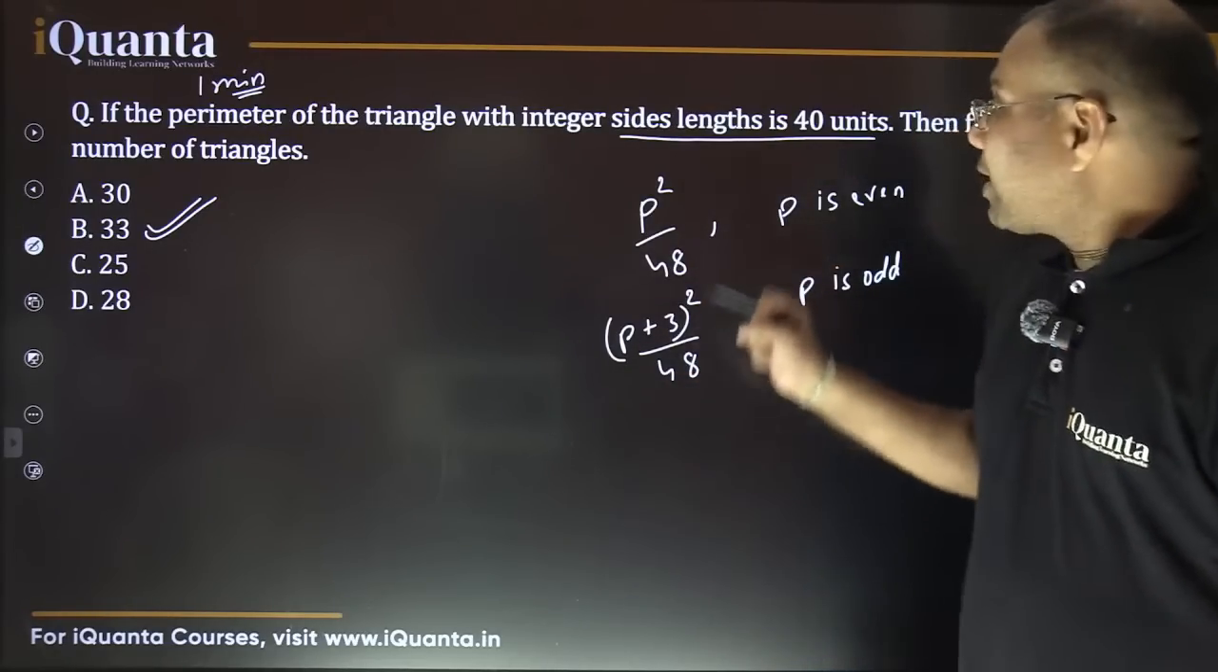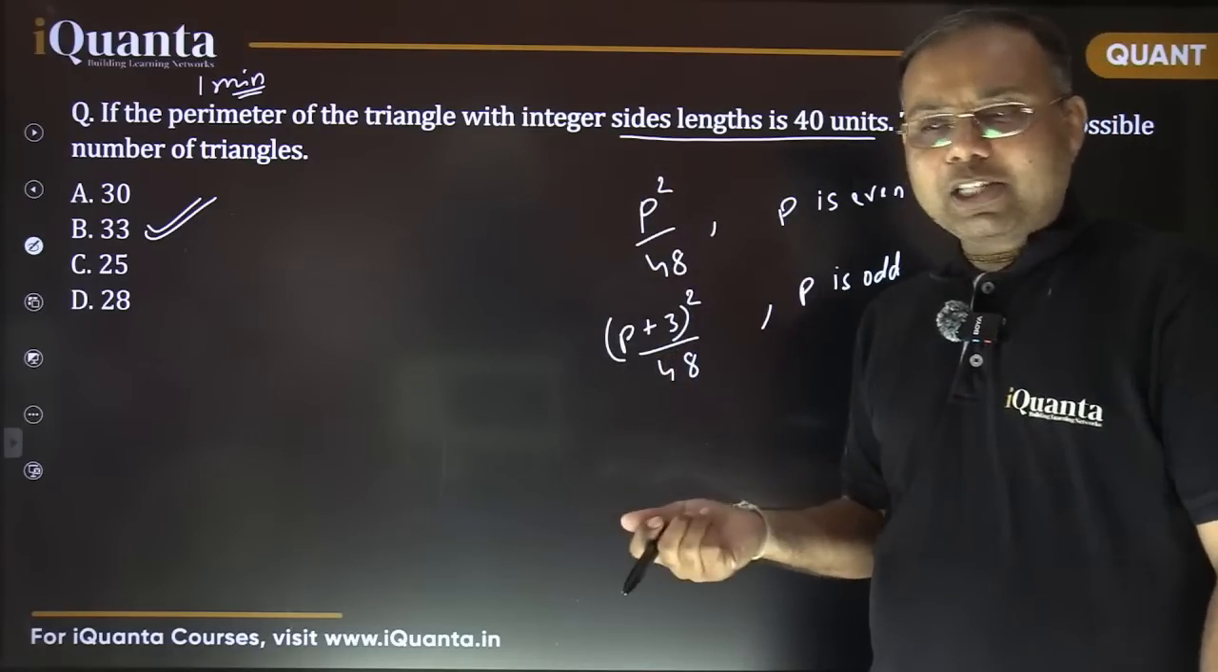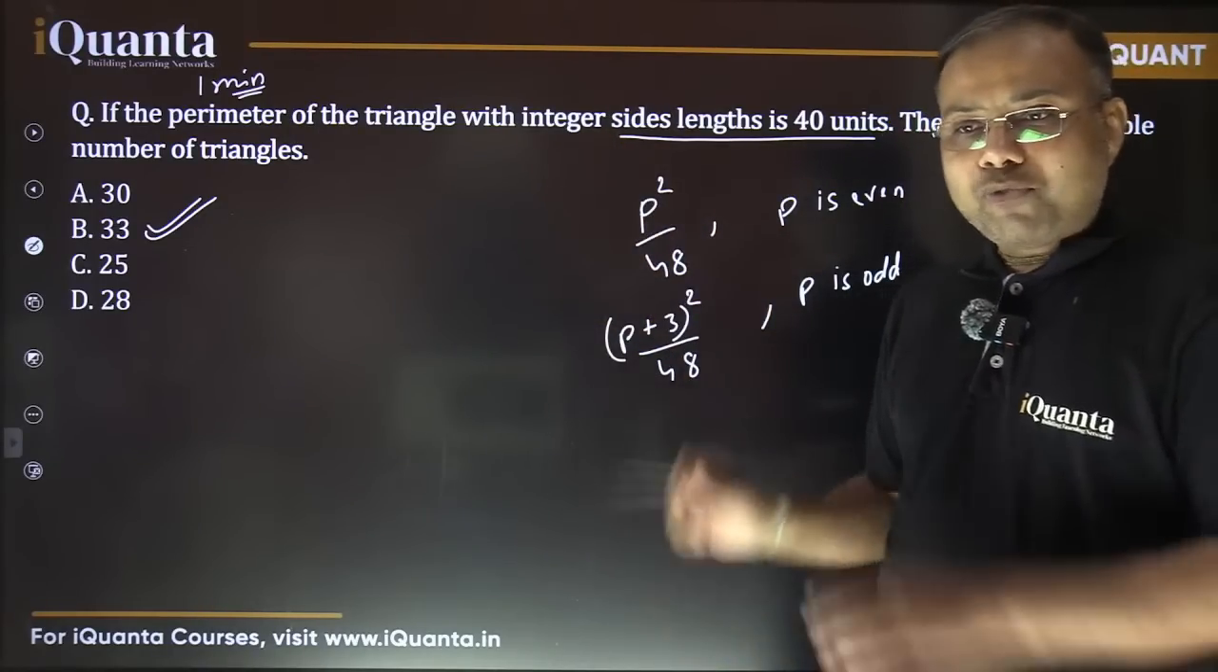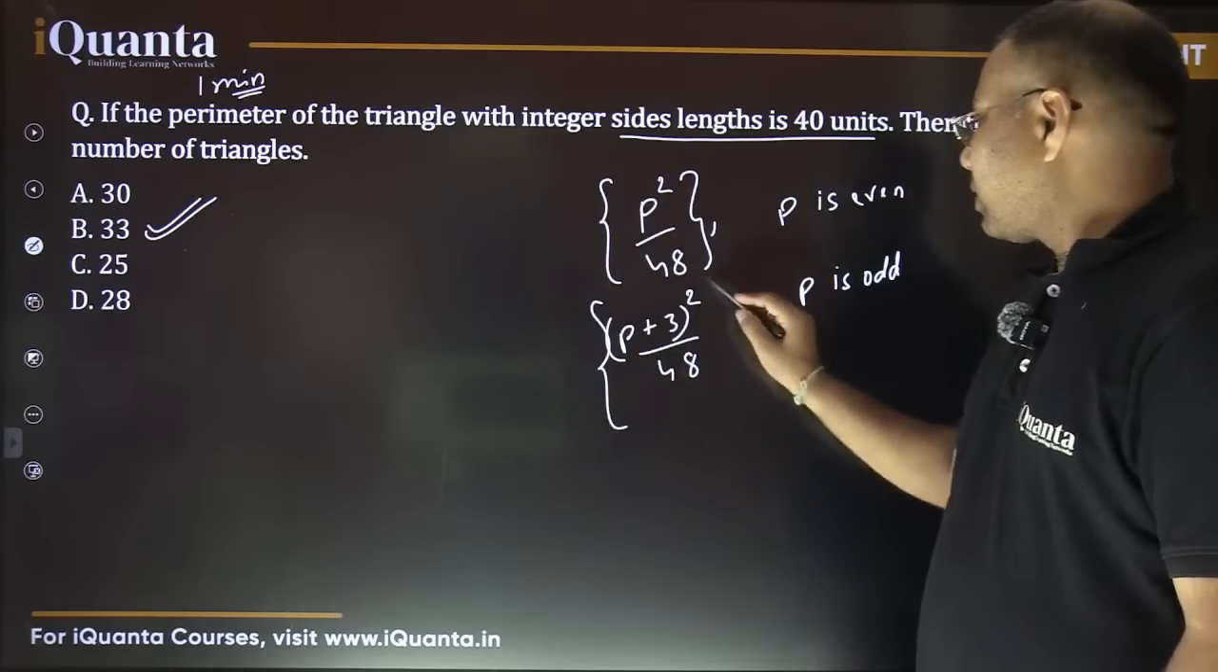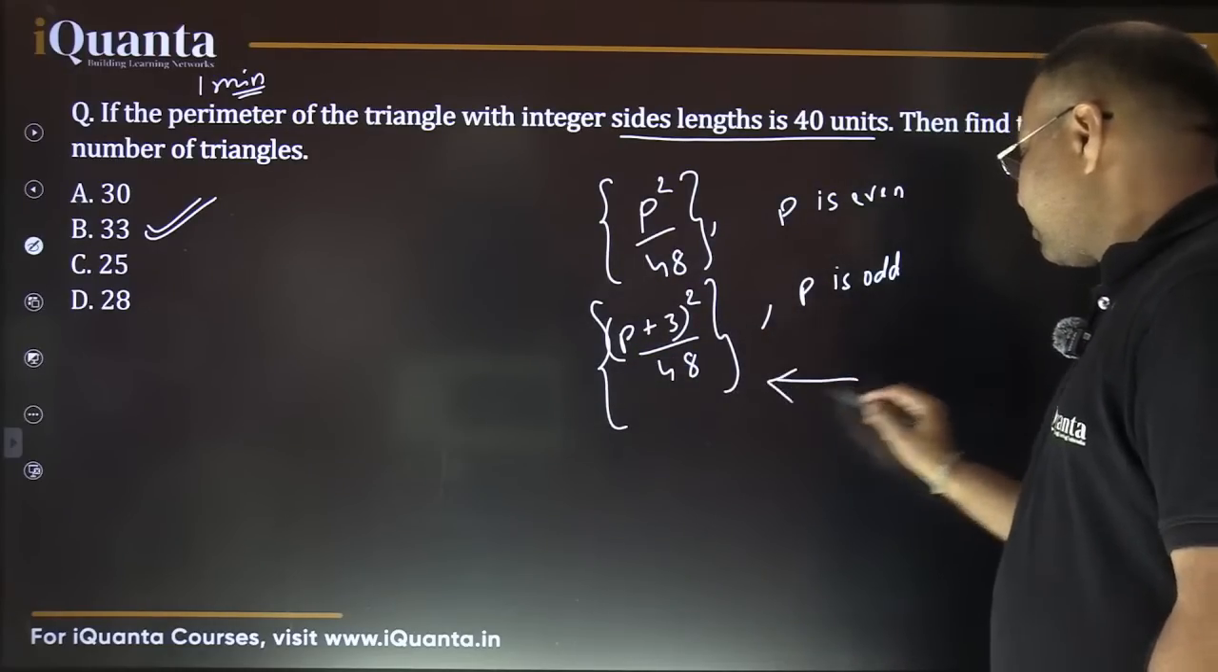Now see, what if p square by 48 is not an integer, as in this case also? So we are looking for the nearest integer here.